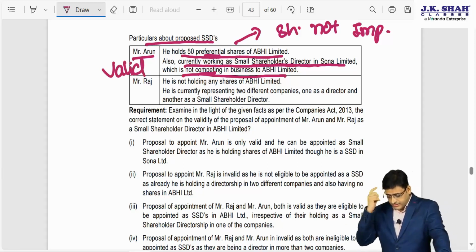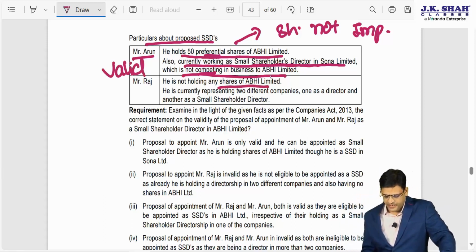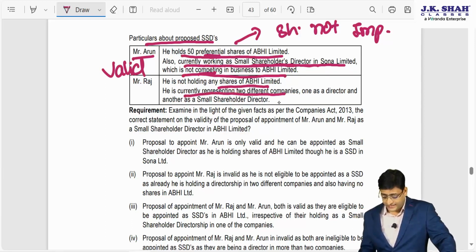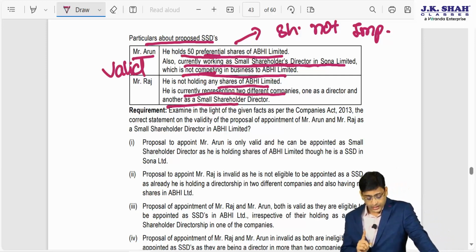Second point, Mr. Raj, he is not holding any shares of Abhi Limited. Does not make any difference, as I told you. He is currently representing two different companies, one as a director and another as a small shareholder director. Now wait. Can I say whether they are into a competing business or not does not make any difference? Why?